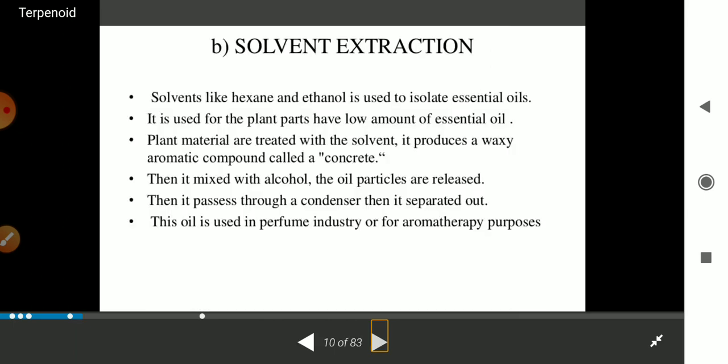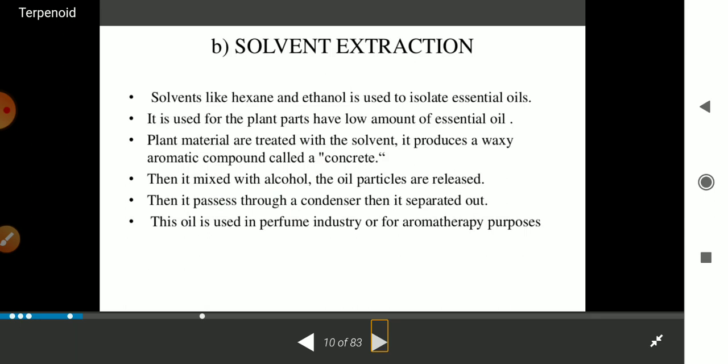Okay, then second is extraction, the solvent extraction method. In this kind of method, solvents like hexane and ethanol are used to isolate the essential oil. It is used for the plant parts having a low amount of essential oil, and these plant parts are treated with the solvent, which produces waxy aromatic compounds. Okay, and these compounds are mixed with the alcohol.